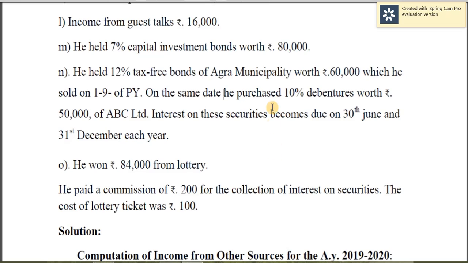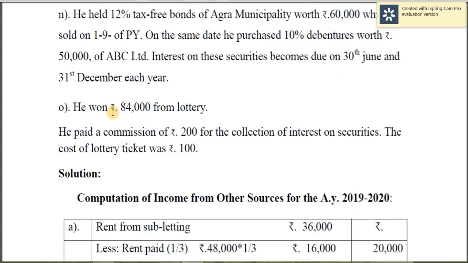Of course, the holder of this security will get 50,000 into 10% minus TDS of 10%. Here, since it is purchased on 1st of September, you have to calculate the interest for half year. Yes, so that's about this item. Next one, you earn ₹84,000 from lottery ticket. So this is the gross amount. If it is given received 84,000 from winning from lottery, then of course that would have been considered as net amount and that should have been grossed up.